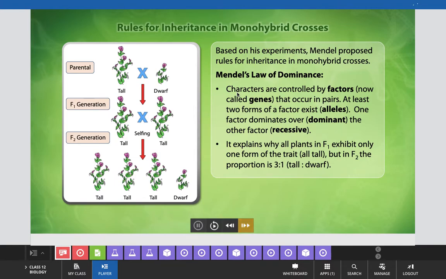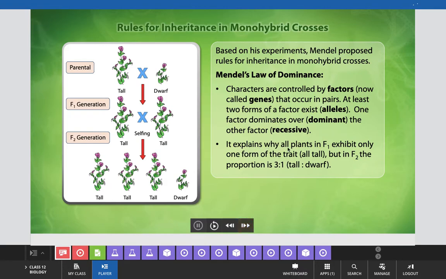Recall it: according to this law, characters are controlled by factors. These factors nowadays are called genes that occur in pairs. At least 2 forms of a factor exist in the form of alleles, and one factor dominates, which is known as dominant, and the other factor is known as recessive according to Mendel's monohybrid cross results.